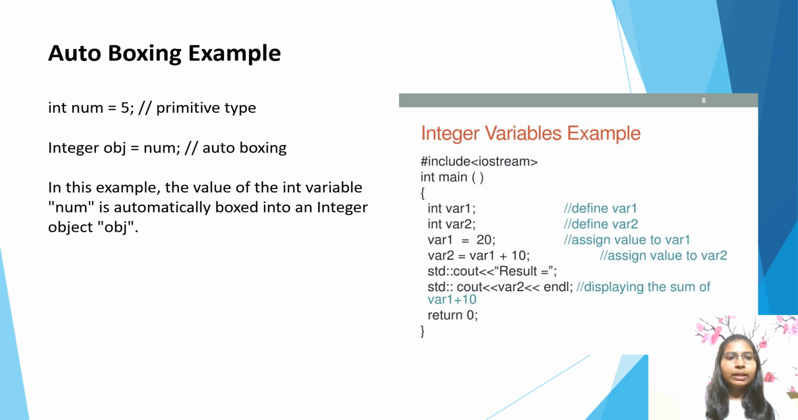Autoboxing example. int num = 5. It's a primitive type. Integer obj = num. Autoboxing. In this example, the value of the int variable num is automatically boxed into an Integer object obj.